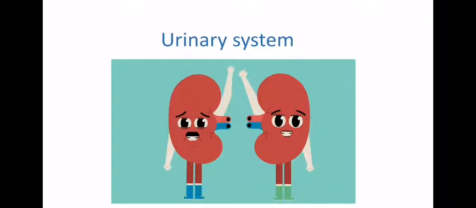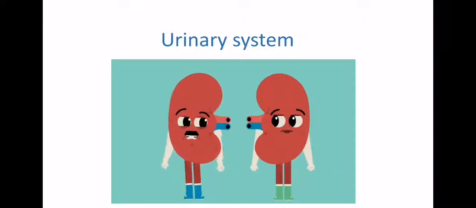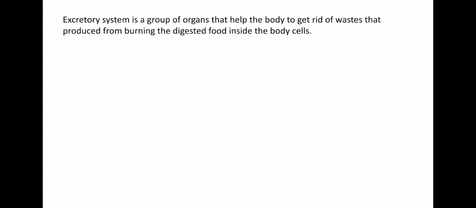Our lesson today is talking about the urinary system. We studied before that inside the body cells the oxygen burns the digested food, right? And this burning produces what? It produces carbon dioxide, water vapor, and energy. And we have a group of organs called the excretory system. They help the body to get rid of the wastes produced from burning the digested food inside the body cells.